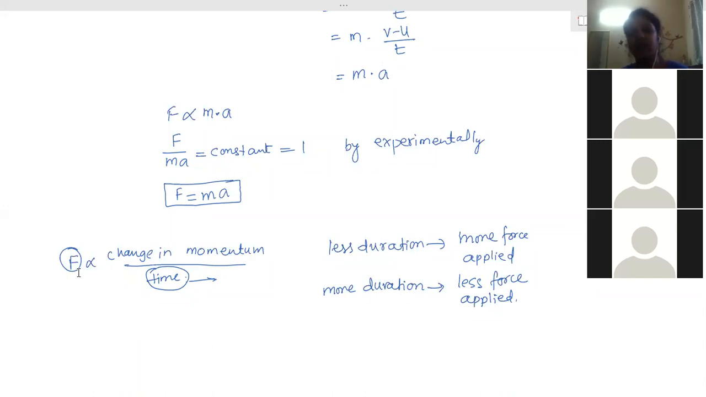So the ball will apply lesser force on your hand, and therefore you will not get hurt that much as in the first case. Is this reason clear? Yes, ma'am. This is very important. This is important. The question, give reason, they can ask.